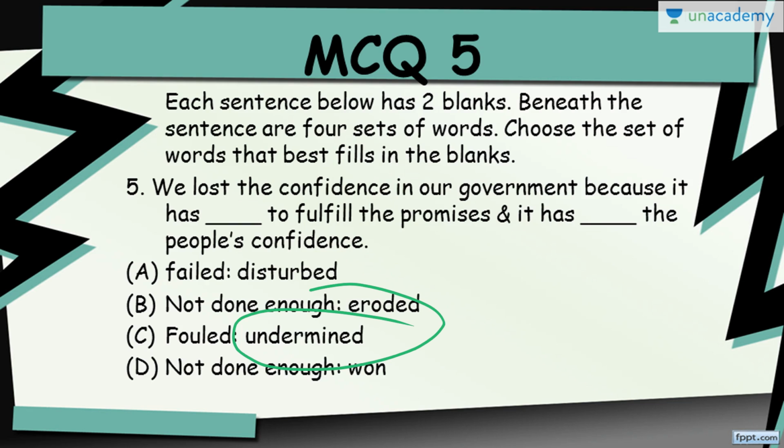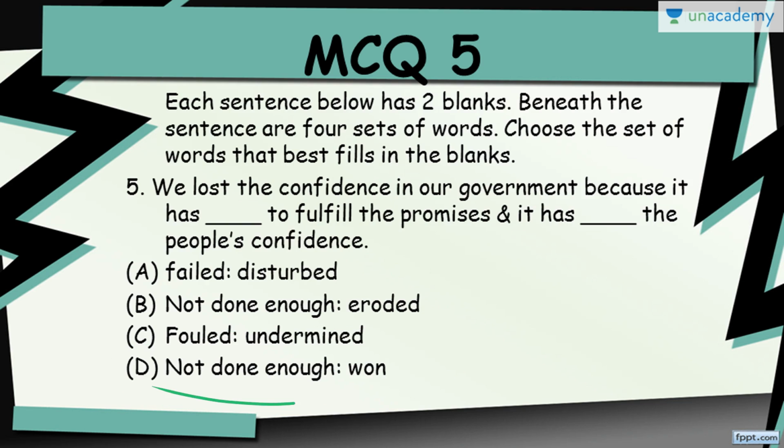You can never undermine someone's confidence. Also, we cannot say fouled. Fouled is not the correct word to use in this case because the government can never foul people's confidence. So this is again not working.